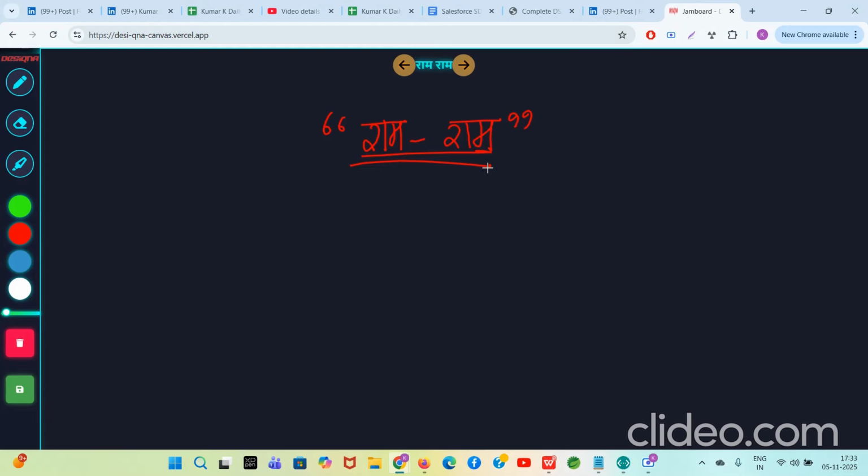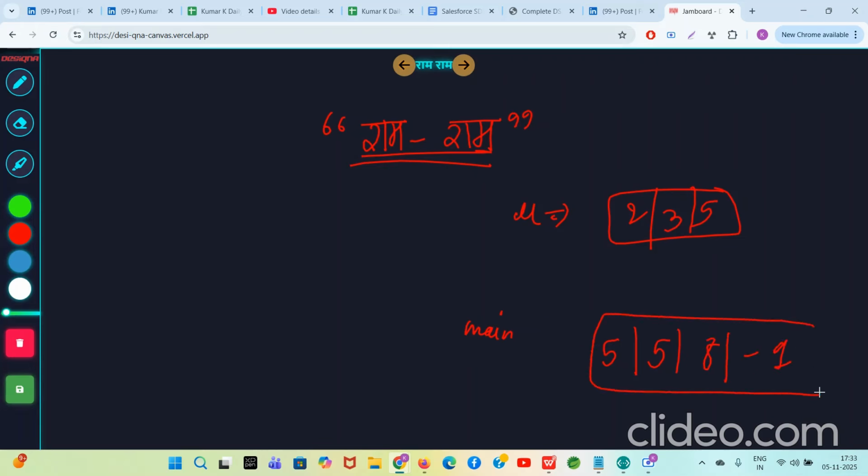So guys, you need to know some basic things like what is the prefix sum array. Before that, let's talk about the actual question. Let's say the U array is given to you like this: 2, 3, 5, and let's say the main array is given to you like this: 5, 8 and -1. For now, I will be solving the easy version.